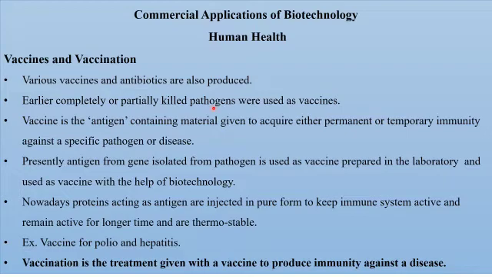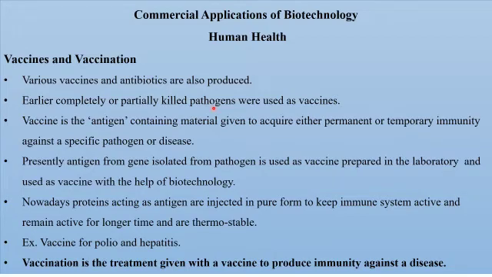Now, these antigens or proteins are not our body proteins. Hence, the immune system of our body starts preparing antibodies. Now, these antibodies are also proteins and they are specific for every kind of virus or bacteria that gains entry into our body.